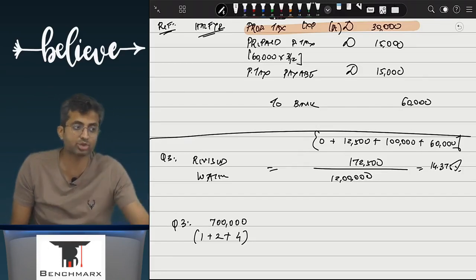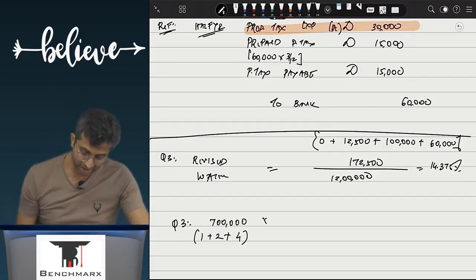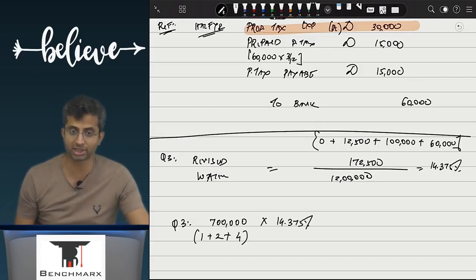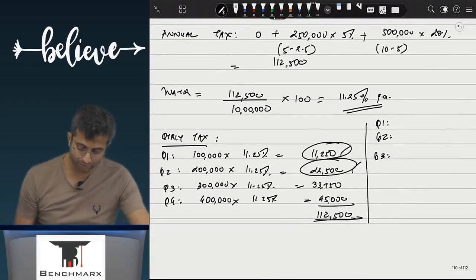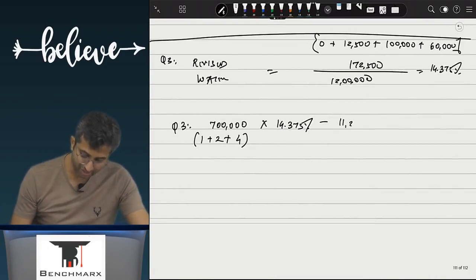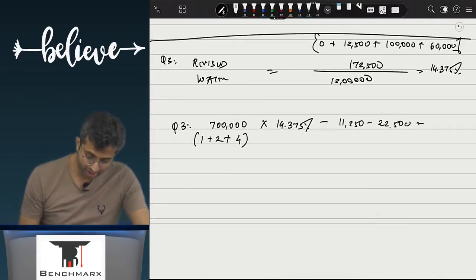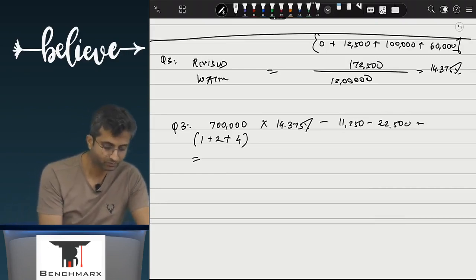We say our estimate to change हो सकता है. So we'll say till date 7 lakhs into 14.375% should have been recorded as tax. However, in the earlier quarter, 11,250 and 22,500 was recorded, minus 11,250 minus 22,500, and hence this will be 7 lakh into 14.375%.